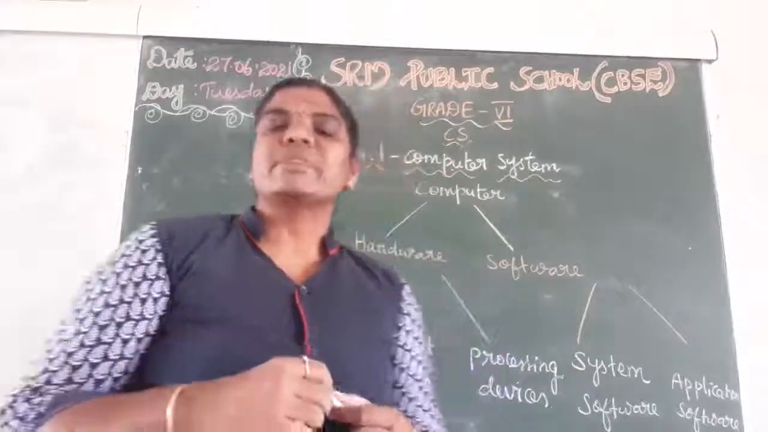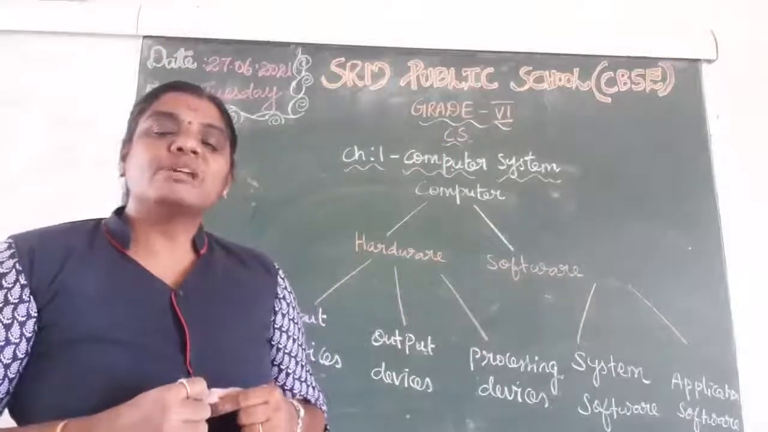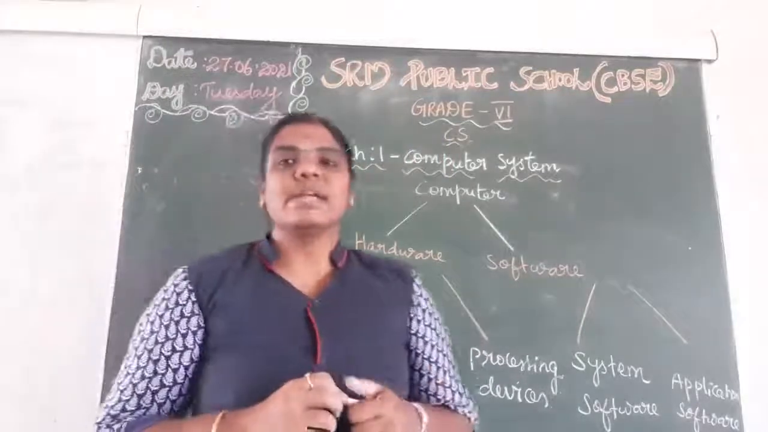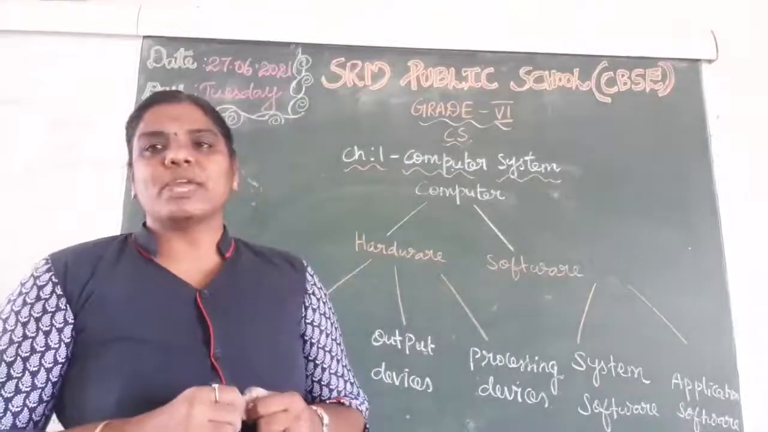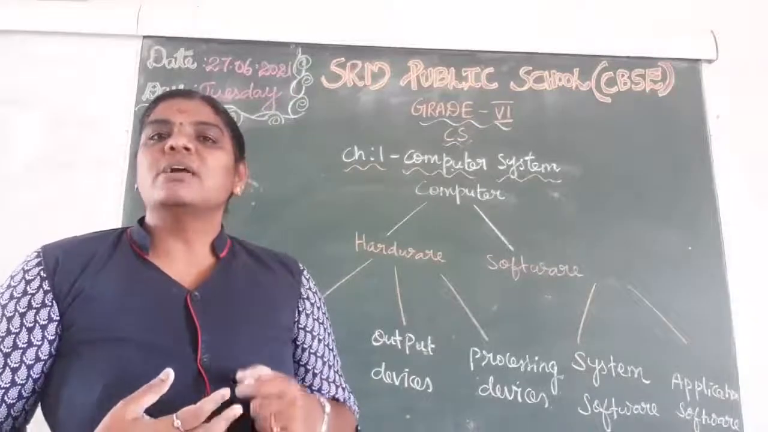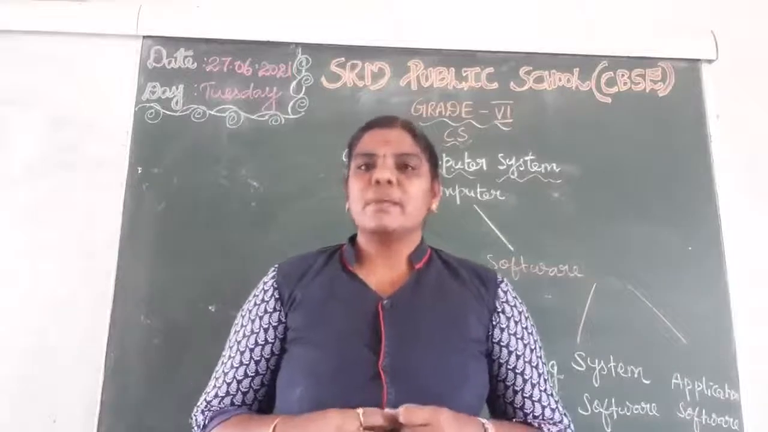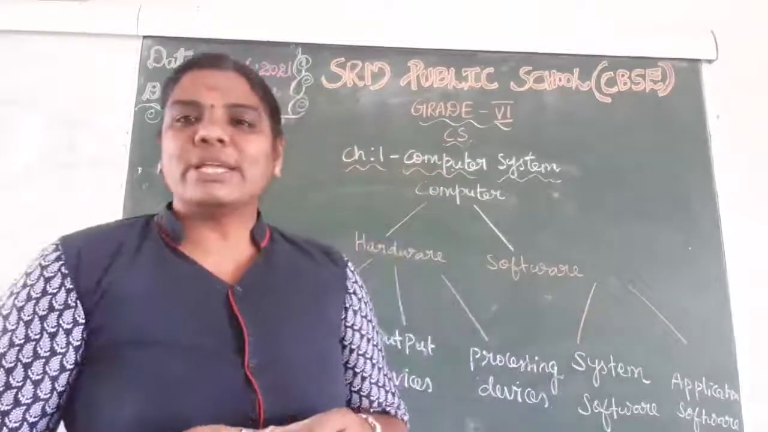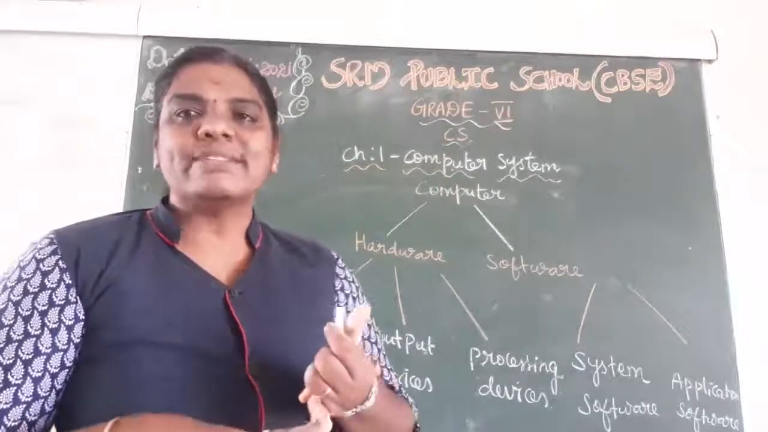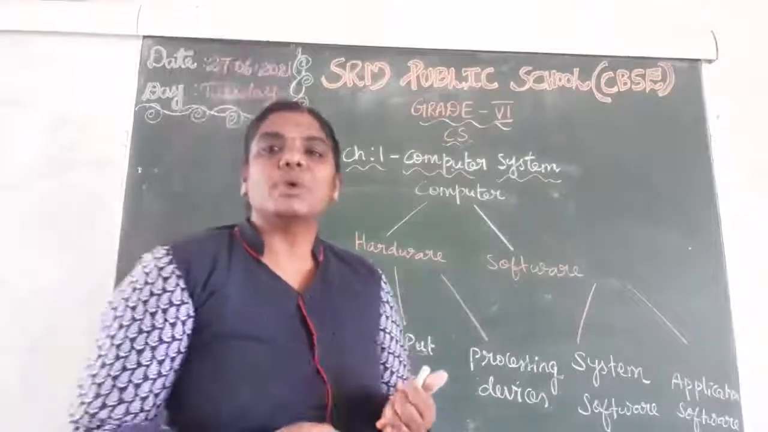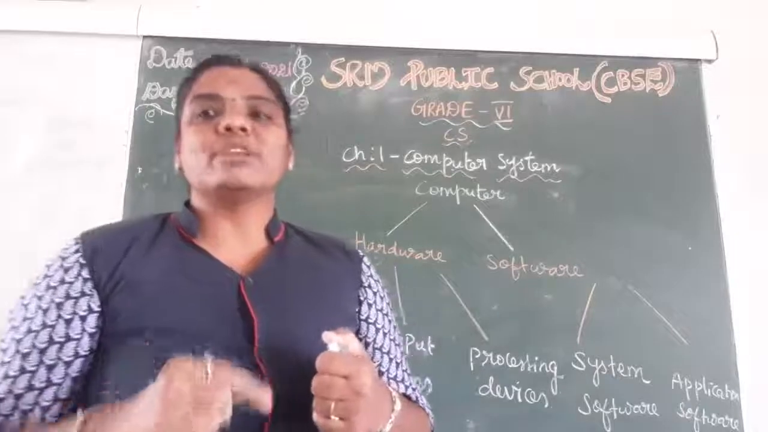You know very well. Just recall and say the answer. What is meant by input? What we give to the computer is called input. What is meant by output? What we get from the computer is called output. Are you clear about that? What is meant by input and output? Input means what we give to the computer. What we get from the computer is called output.